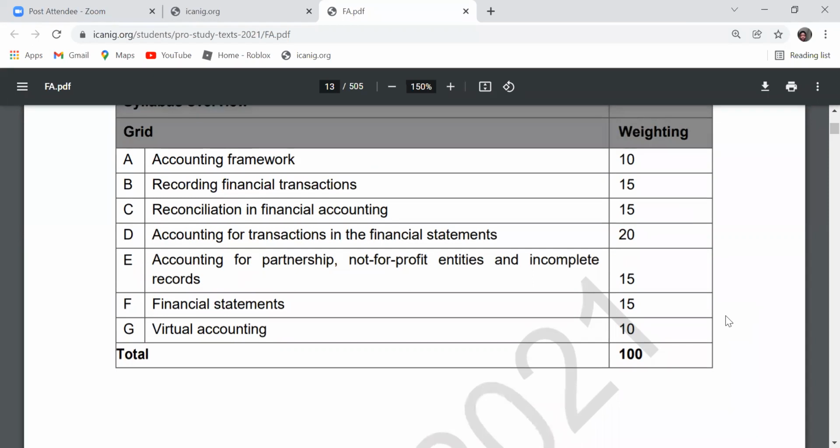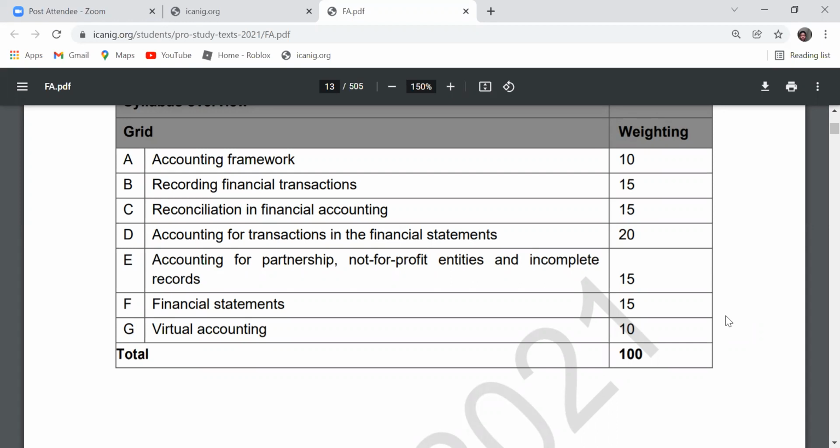It's broken down into 7 sections. The first one is Accounting Framework, and the weight is 10% of the entire syllabus. This is syllabus section A, which is what we are starting with today. It comprises 10% of the entire syllabus, which is what we call accounting framework.